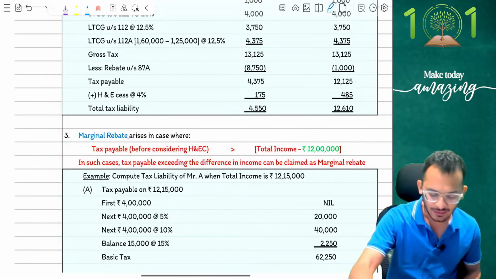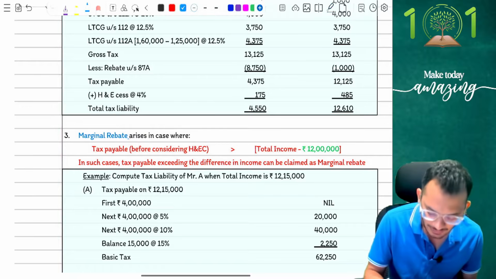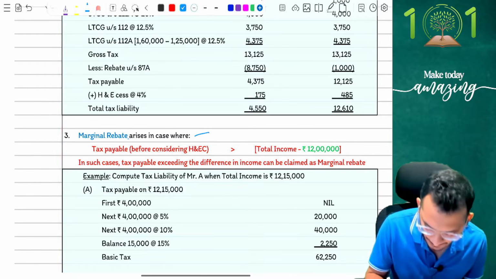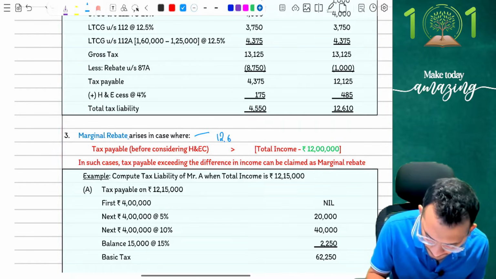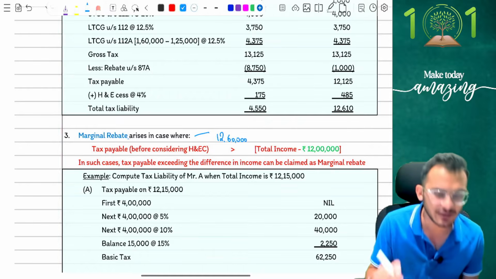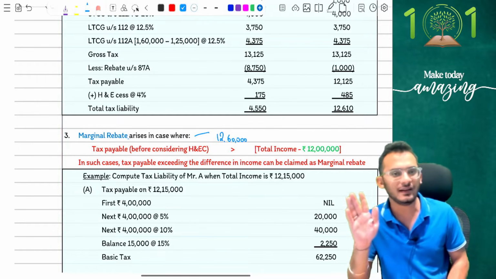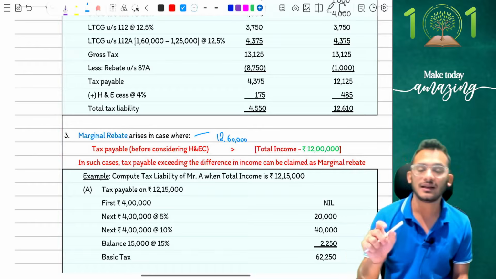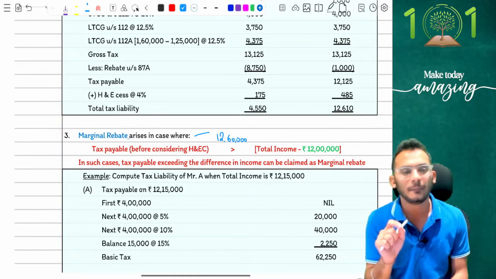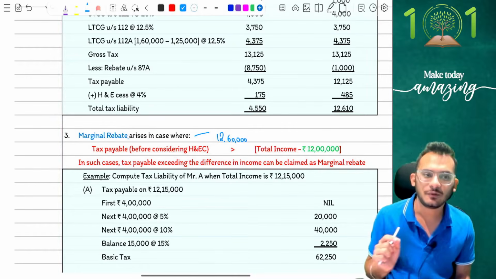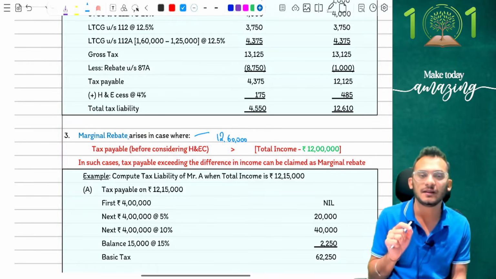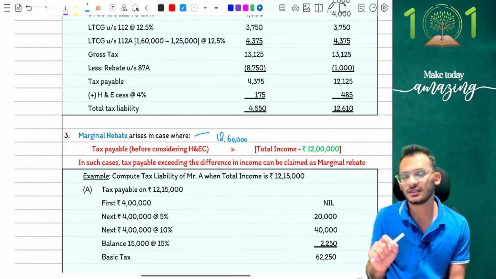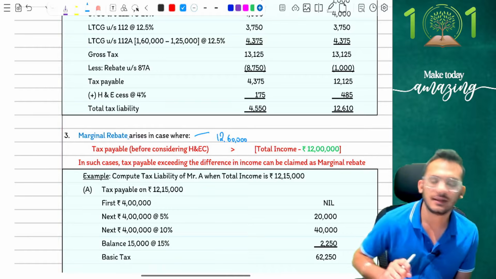So now I come and check that if you have a marginal rebate conversation, that will probably happen if your income is up to 12 lakh 60,000 rupees. Yes, it's a little bit more than 12 lakh 60, but just for convenience, ICAI is not going to ask you those kinds of specific information. My point is very simple. If you are under the default tax regime and your income is up to 12 lakh 60,000 rupees, watch out for marginal rebate.